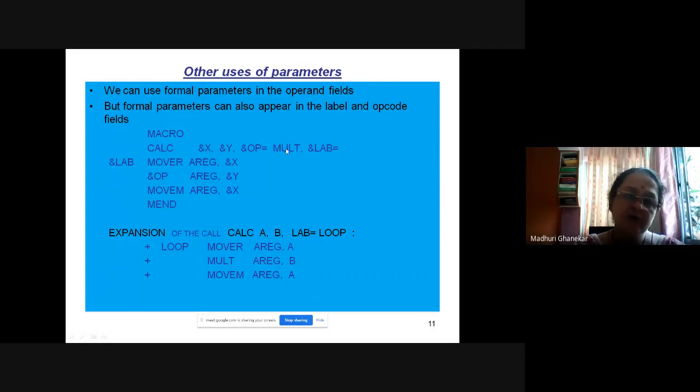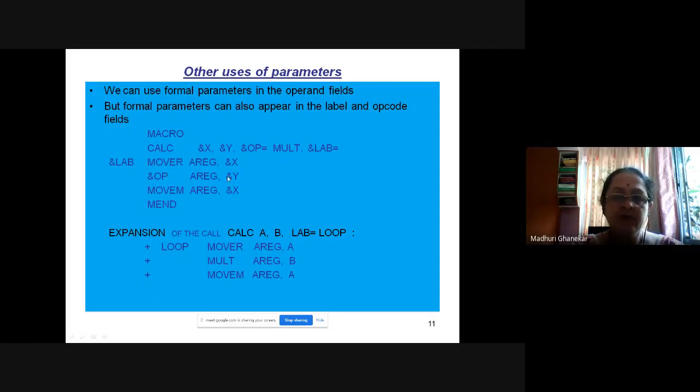So it means at runtime, meaning whenever you are writing the macro call, at that time you have to decide which parameter you will be using, depending upon which operation you are performing. So here I can use SUB, here I can use DIV, any possible operation inside assembly language is allowed. So this is one more use of the parameter.